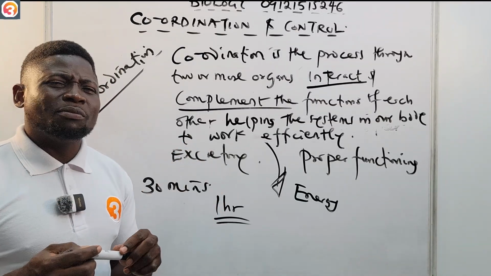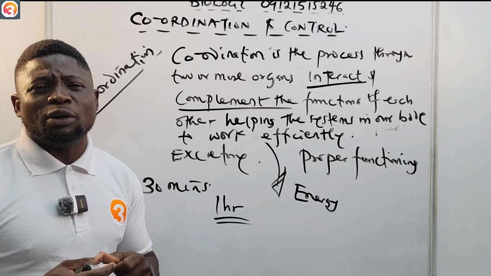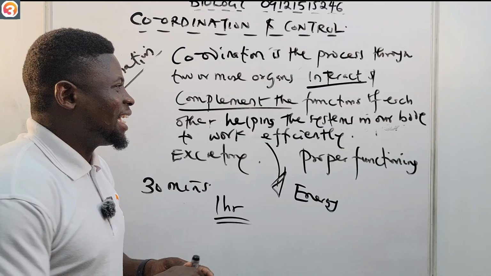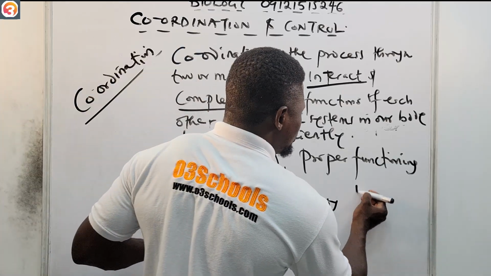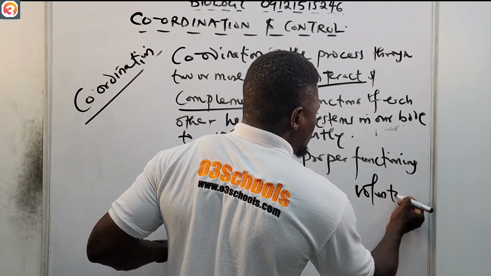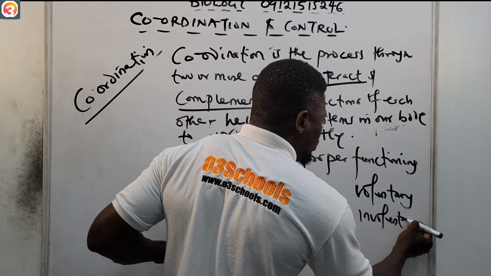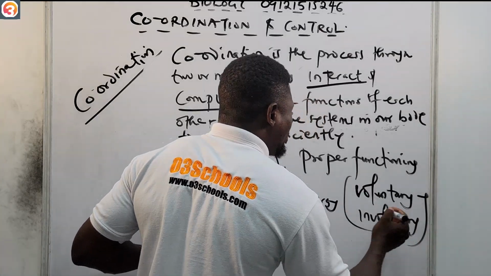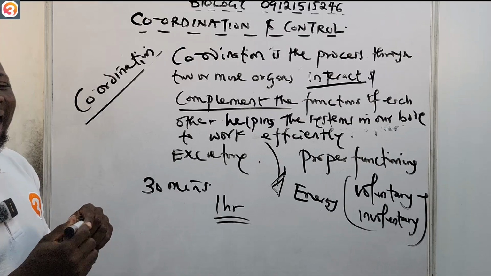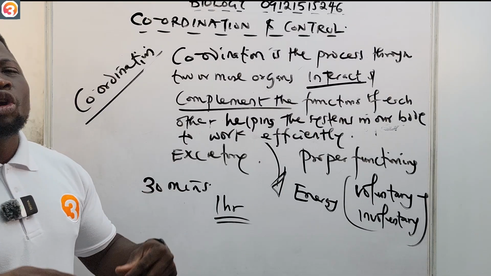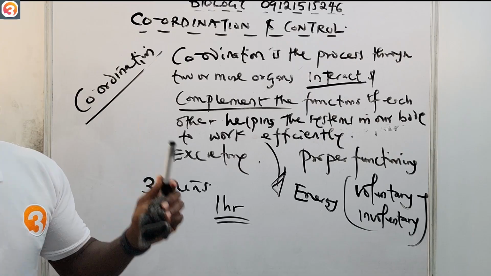And if you notice, most of the activities that we do, or some of the actions that we undertake, can either be voluntary or involuntary. So we have what we call voluntary actions and involuntary actions. You can as well say voluntary activities or involuntary activities.